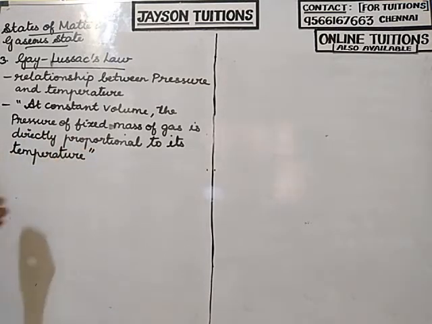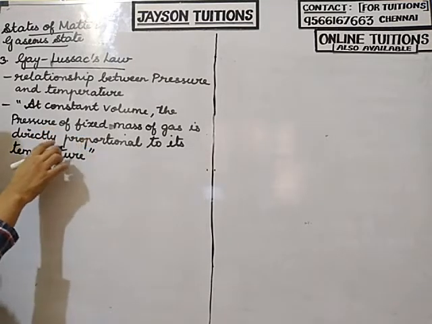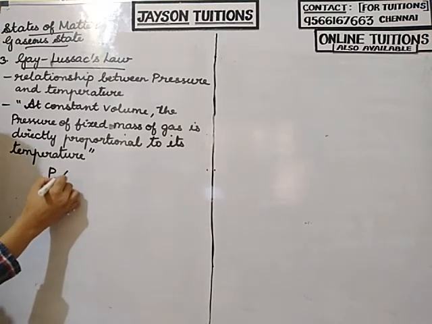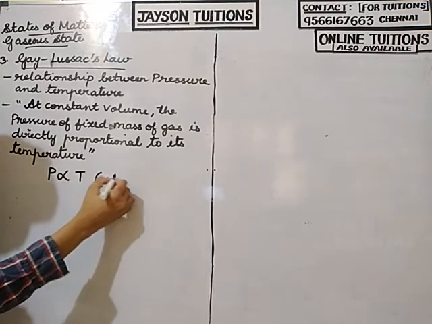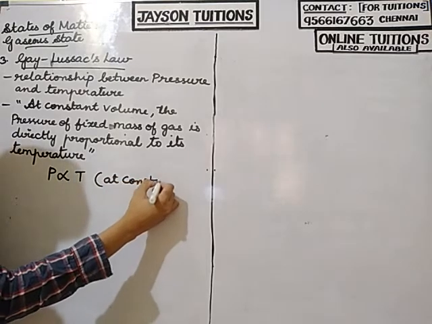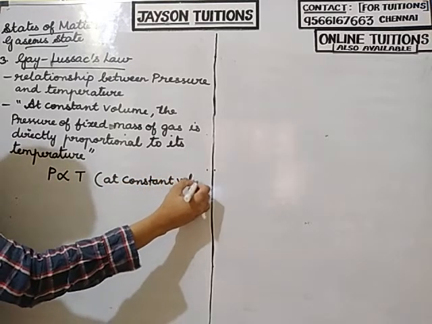So how can we write it? Pressure is directly proportional to temperature. So P is directly proportional to T at constant volume.